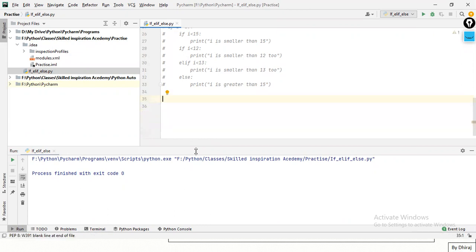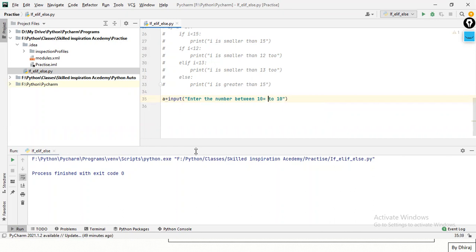Chalo, let's program it. Suppose I have a program in mind of lucky number. Input, enter the number. Actually, I was thinking to take this program in loops. Let's take it now. Enter the number between 1 to 10.